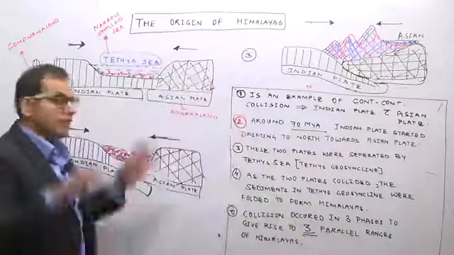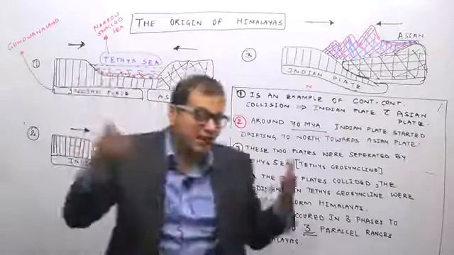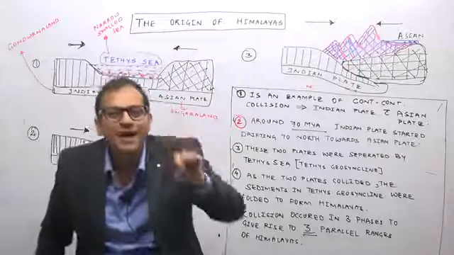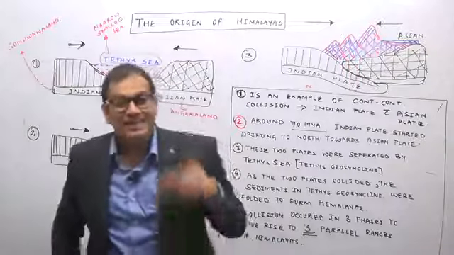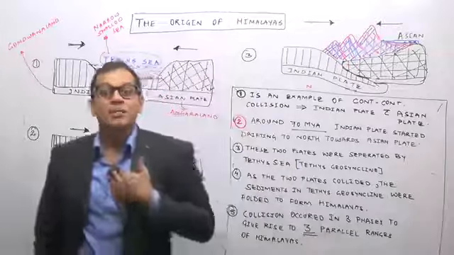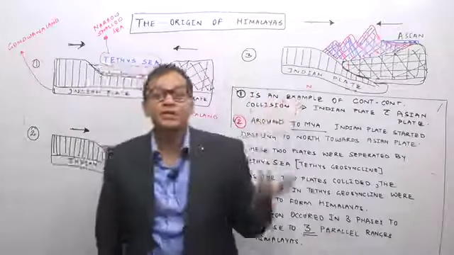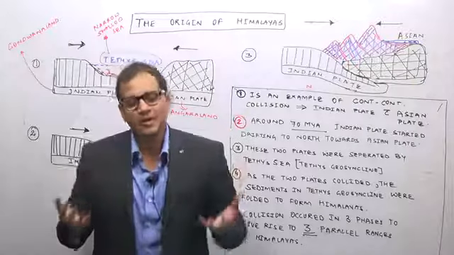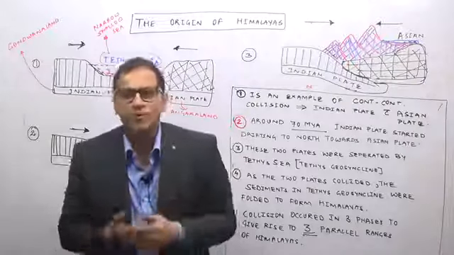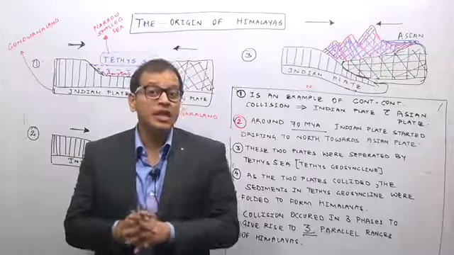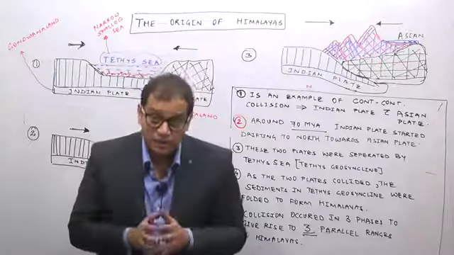So even today, you remember, the Indian plate is trying to go below the Asian plate. That is why the height of the Himalayas is increasing. That is why the height of Mount Everest is also increasing, because it is an example of an active convergent boundary. And like in any convergent boundary, there has to be earthquakes. There has to be folded mountains. But the other convergent boundaries in the world have volcanoes also.